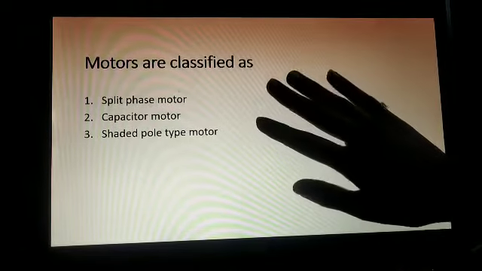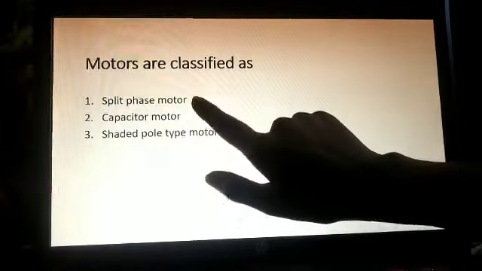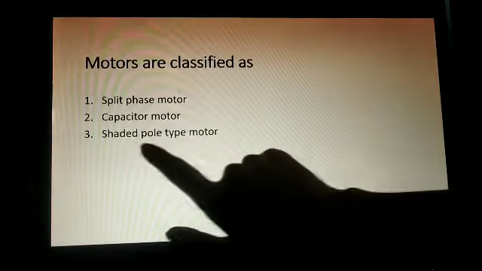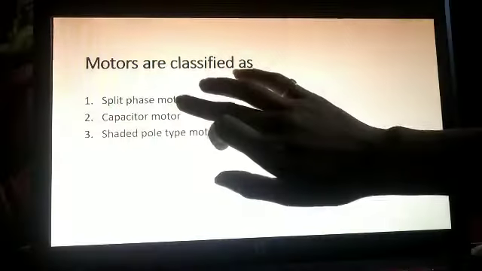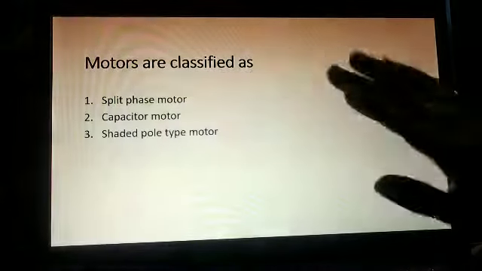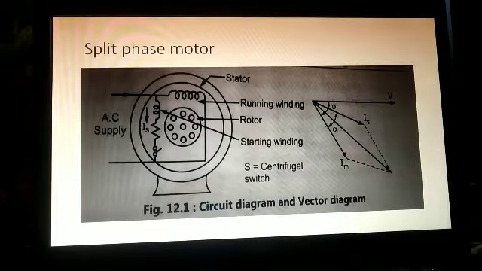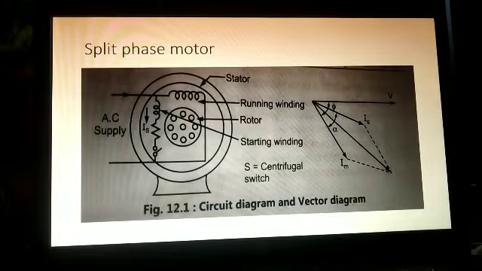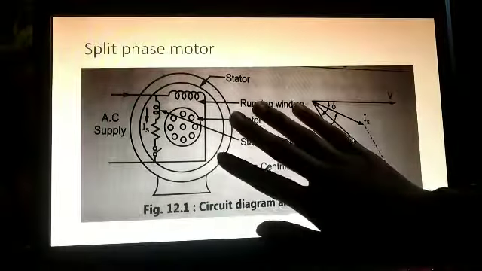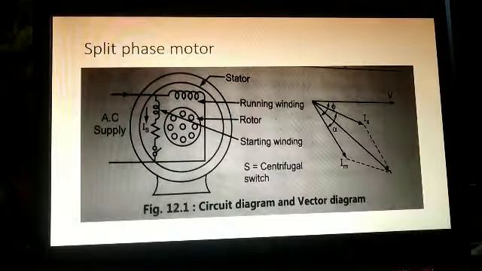These are classified into split phase motor, capacitor motor, and shaded pole type motor. Now we will first see the split phase motor. As I told you, a single phase motor is not self-starting. So what do we have to do? We have to make it self-start, right? Here you can see the diagram of the split phase motor.